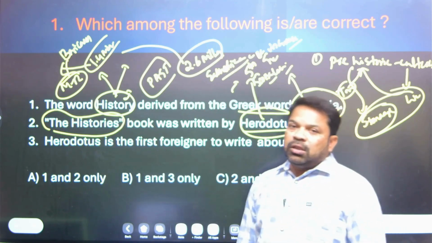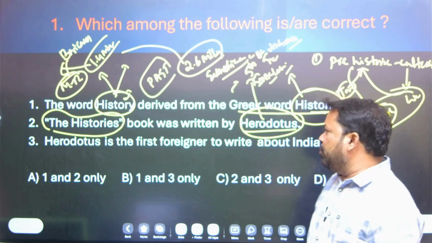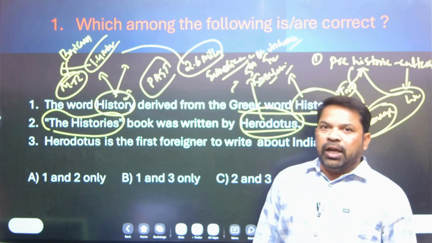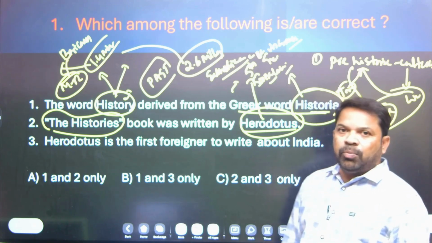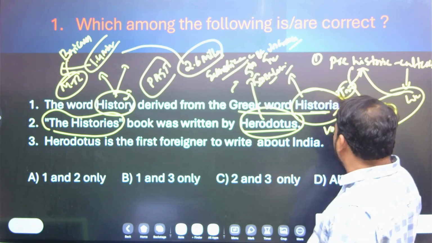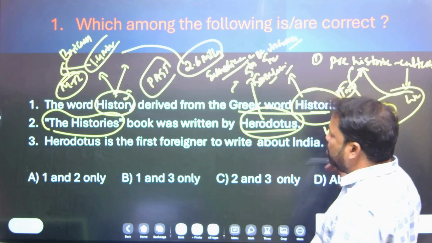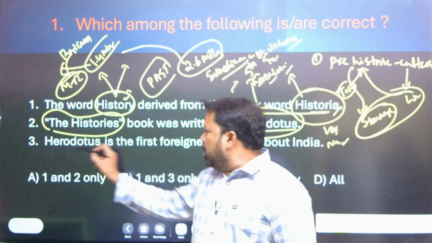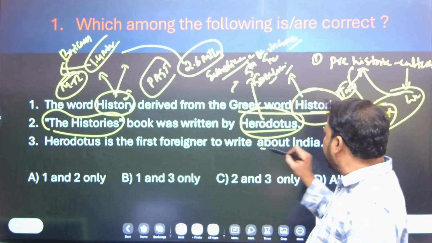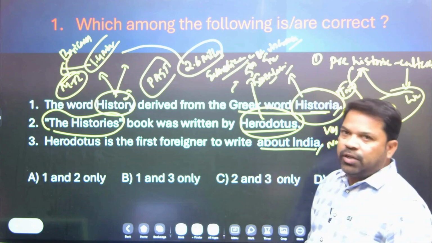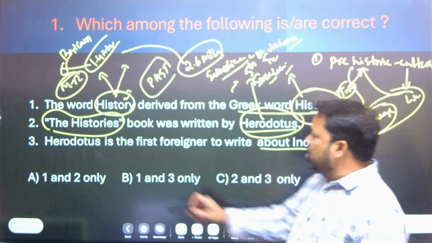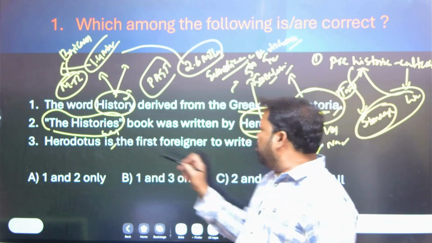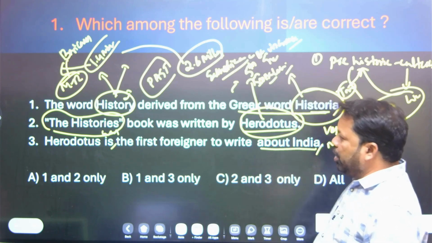In this book, he had given a lot of information, particularly about the dietary habits of Indian people. Some of them are vegetarians and some of them are non-vegetarians. Yes, and let's come to the third statement. Herodotus is the first foreigner to write about India. Yes, this is the right statement.